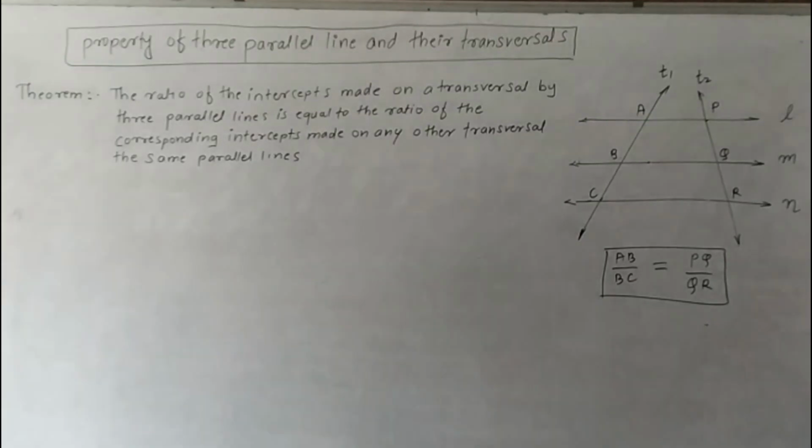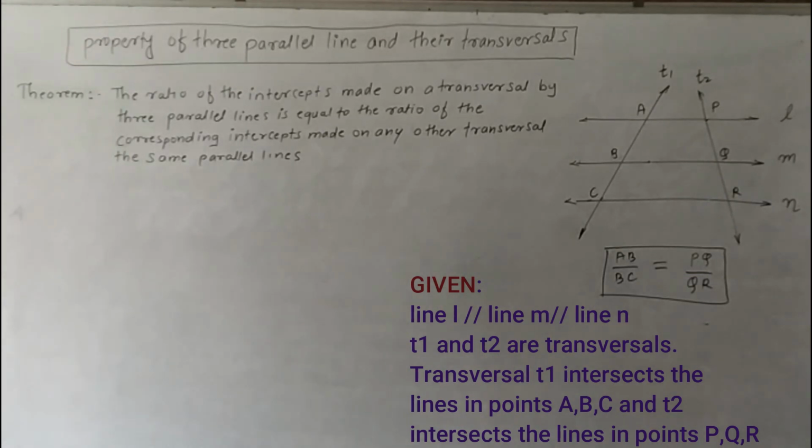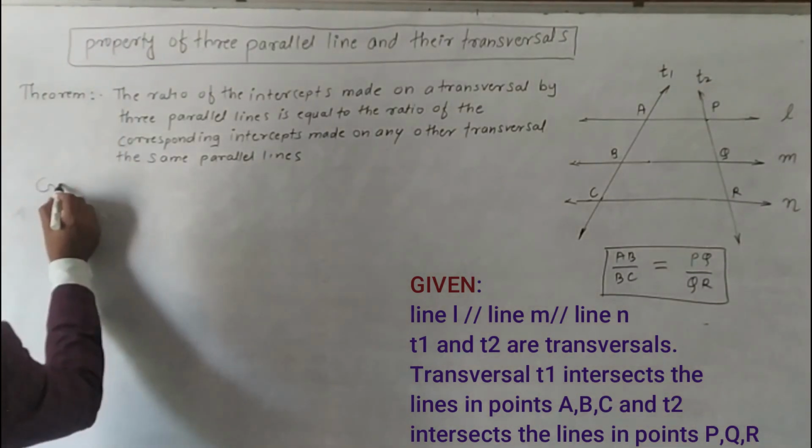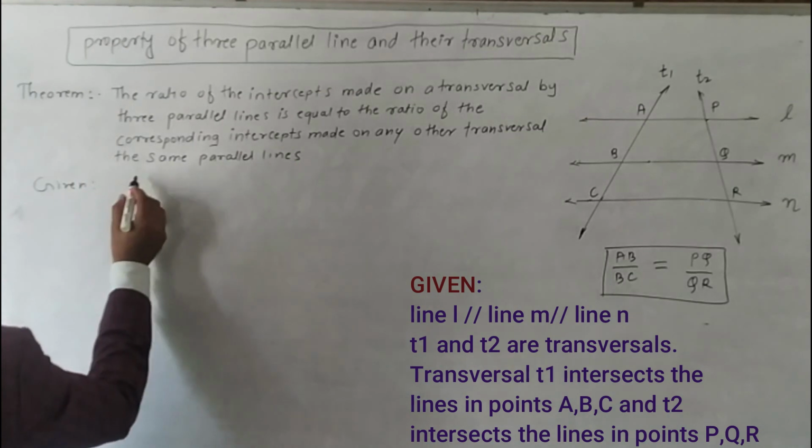For that we need to write given and to prove. So what is given to us?